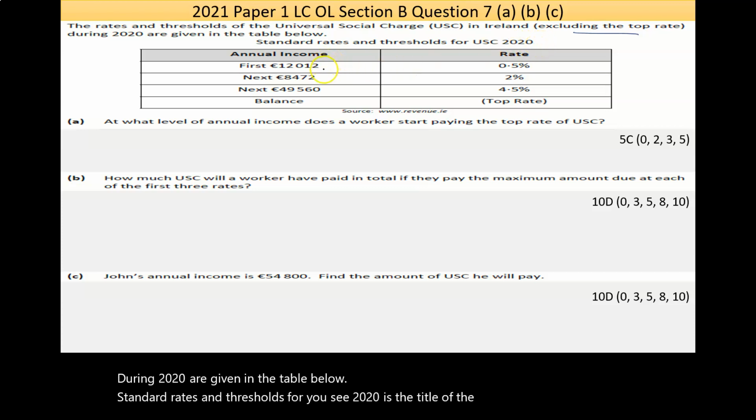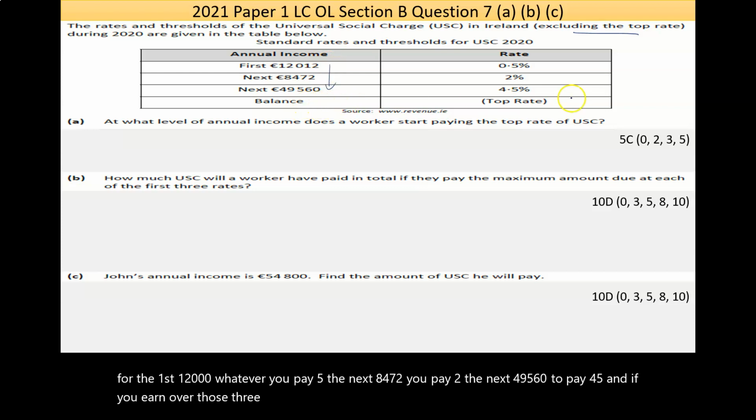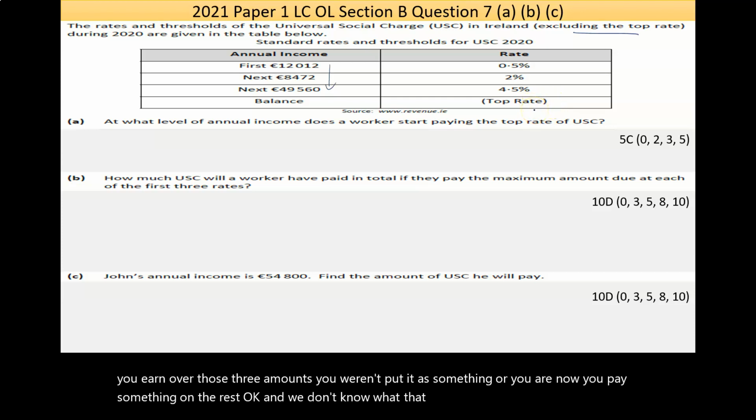If your income is for the first 12,012, you pay 0.5%. The next 8,472, you pay 2%. The next 49,560, you pay 4.5%. And if you earn over those three amounts, you pay something on the rest. We don't actually know what that top rate is.